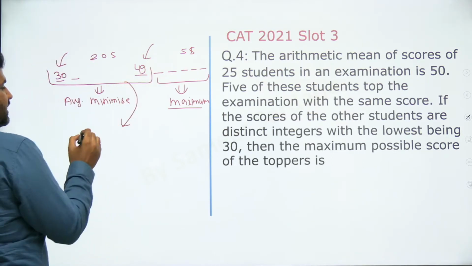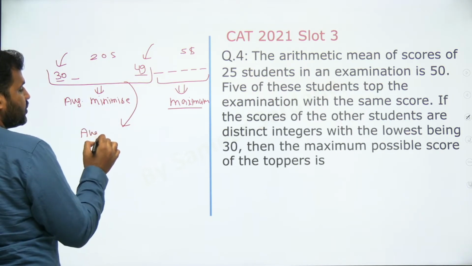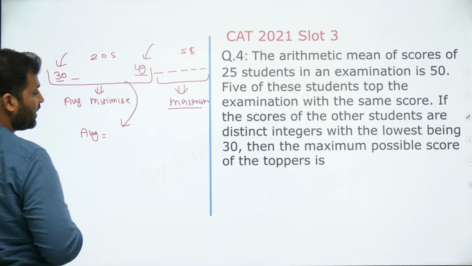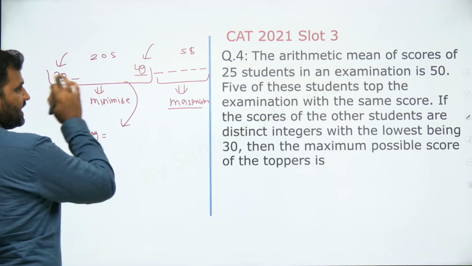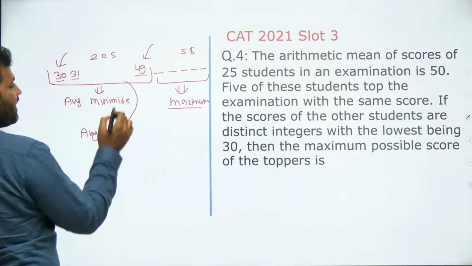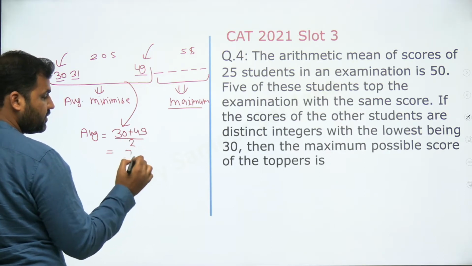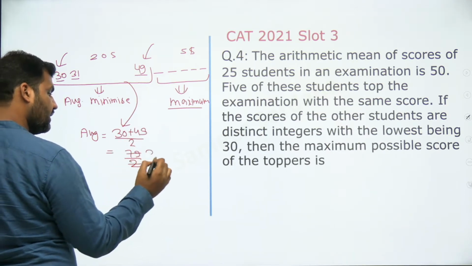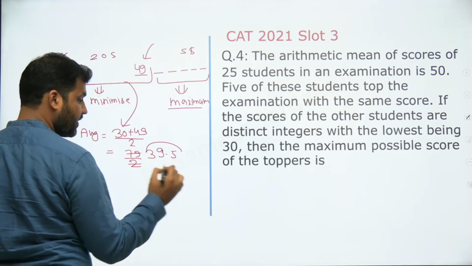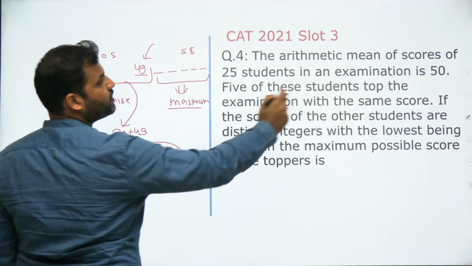Now you tell me this, guys, what is the average of these 20 people? Consecutive integers, 30, 31. Average would be the middle number. 30 plus 49 by 2, 79 by 2, 39.5 average. 25 students का average 50 है.